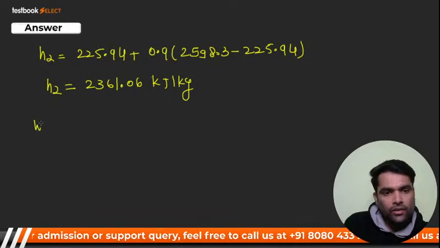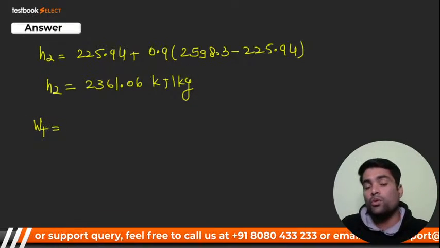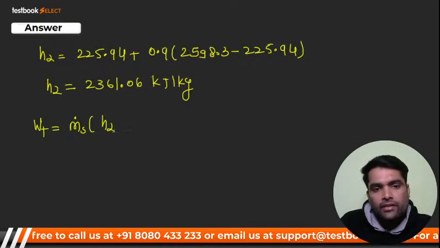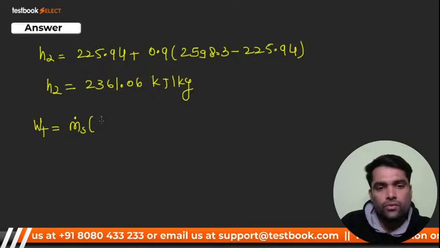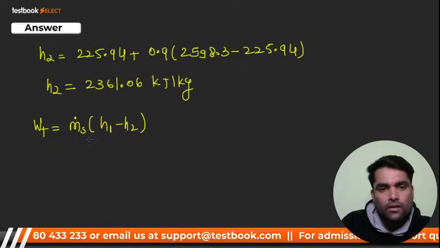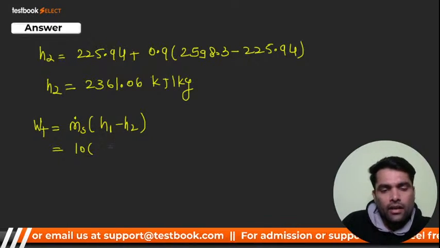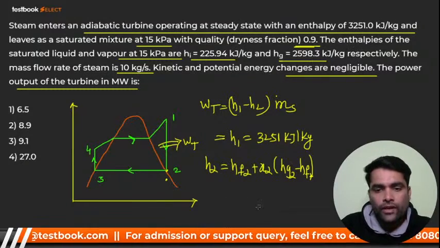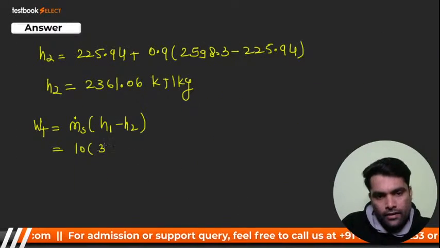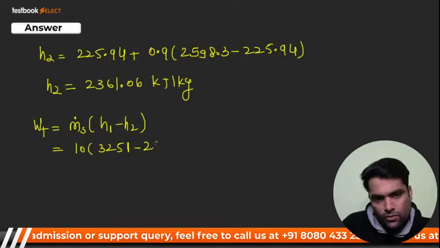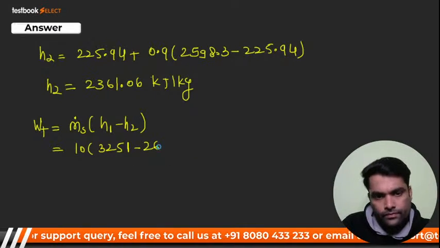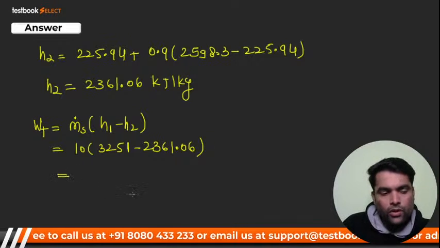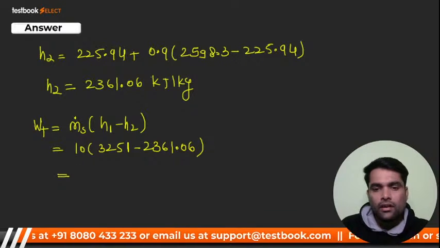Now my dear, you can calculate the work done, the power produced by the turbine. So it will be mass flow rate of steam multiplied by the enthalpy difference, H1 minus H2, not H2 minus H1. So it is 10, H1 is given, that is 3251 minus 2361. So how much will it come?